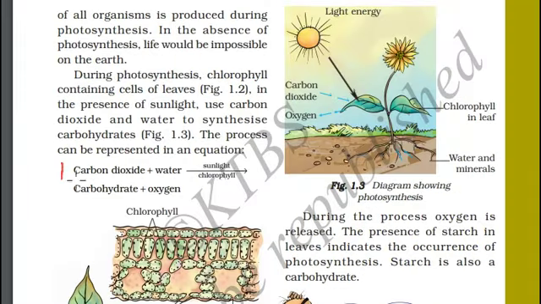Coming back to this equation, you can notice that plants absorb carbon dioxide plus water in the presence of sunlight and produce carbohydrate and oxygen. During this process, oxygen is released. The presence of starch in leaves indicates the occurrence of photosynthesis. Starch is also a carbohydrate.